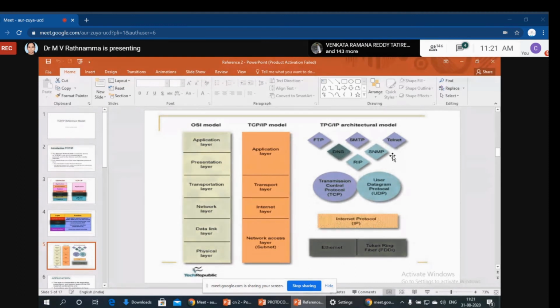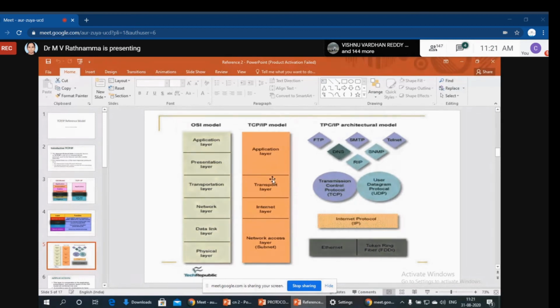Now in the TCP/IP architectural model, the topmost layer has protocols like FTP, file transfer protocol, DNS, domain name system, RIP, reverse internet protocol, SMTP, simple mail transfer protocol, Telnet, and SNMP, that is a management protocol. These are all present in the application layer.